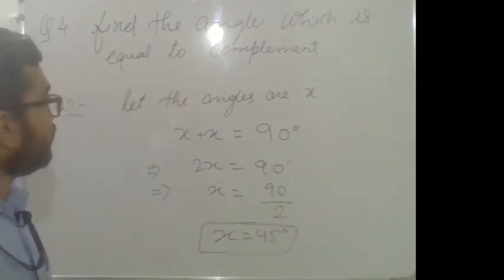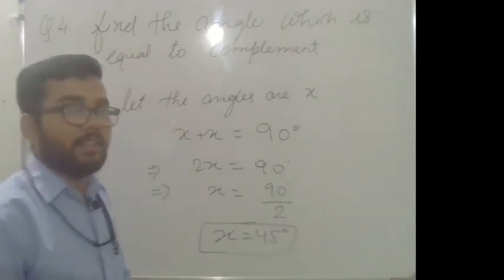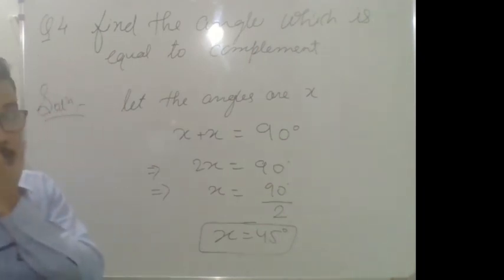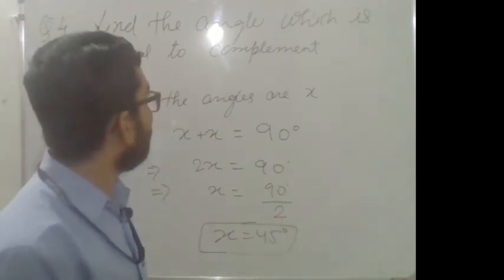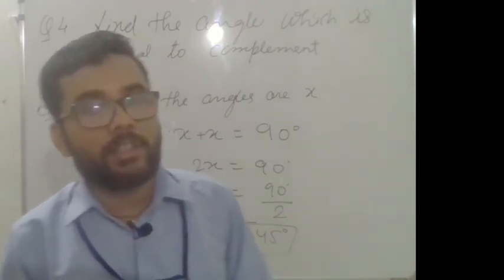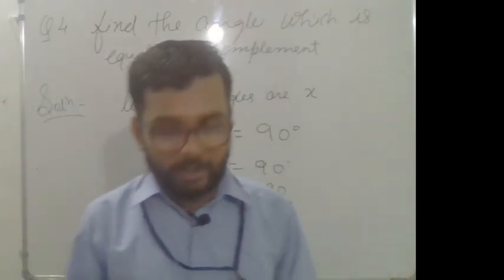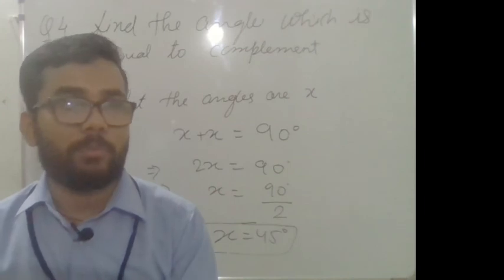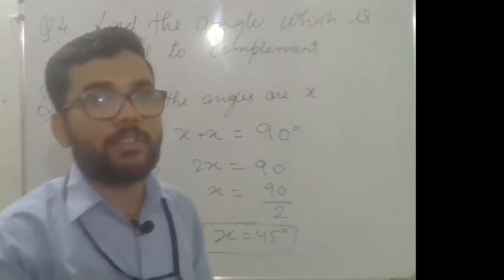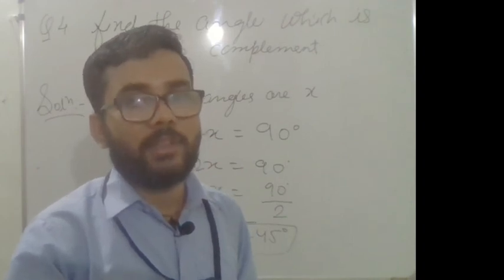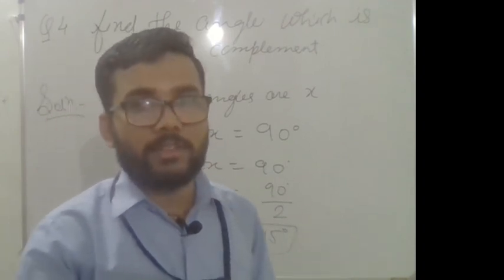Okay, so I hope you all can understand this chapter. So solve all the questions from 1 to question number 8. You all can solve. In the next session we will see some other concepts related to lines, like linear pair, vertical opposite angles. There are so many angle concepts which you have to learn in this chapter, which we will see in the next session. Thank you.